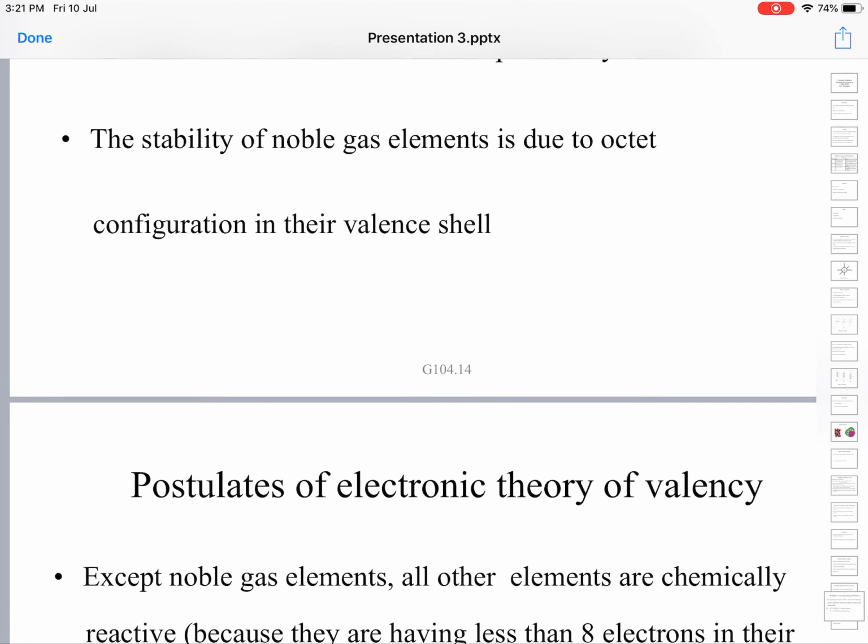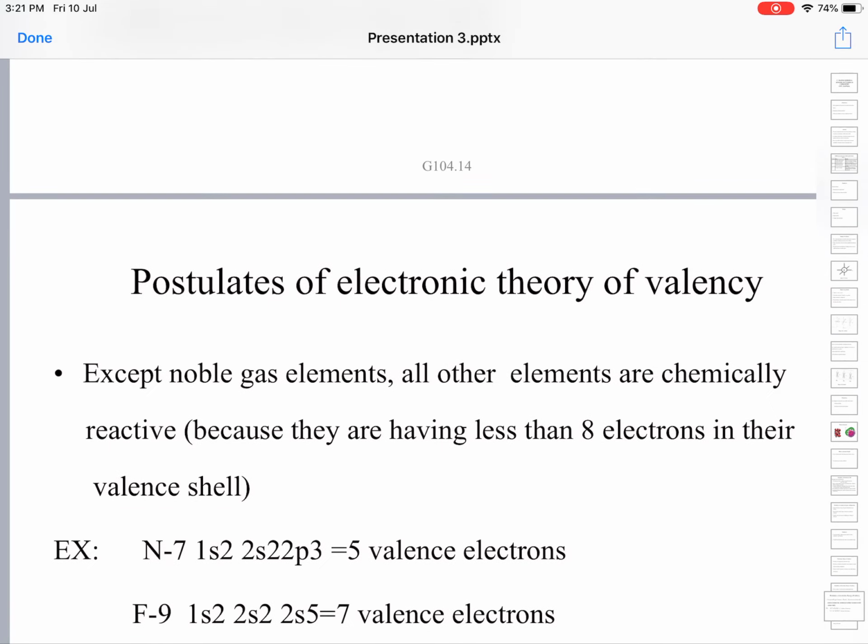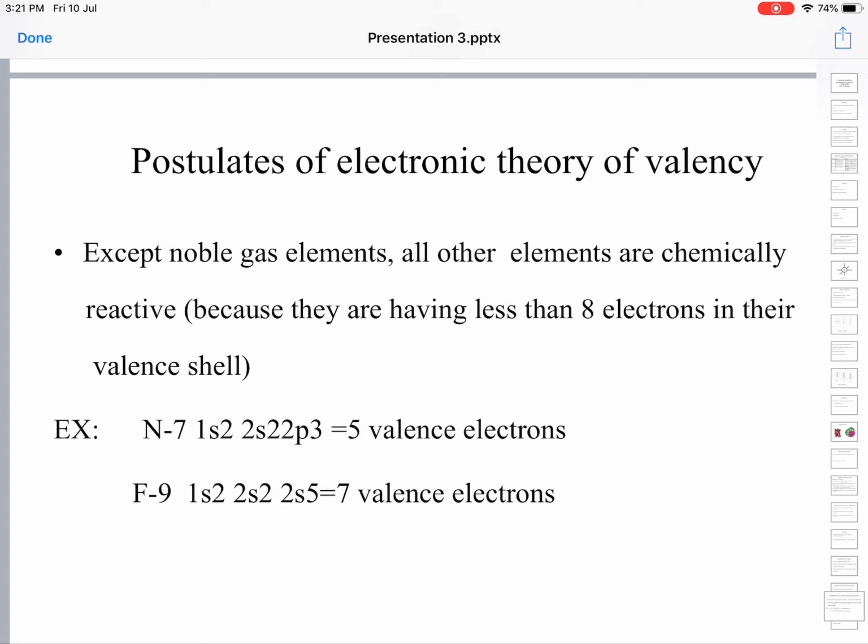They try to get an octet in their valence shells. Except for the noble gases, all other elements are chemically reactive because they lack an octet configuration. For example, nitrogen, atomic number 7, has configuration 1s2, 2s2, 2p3. It has 5 valence electrons.